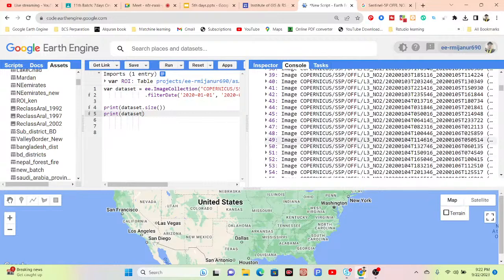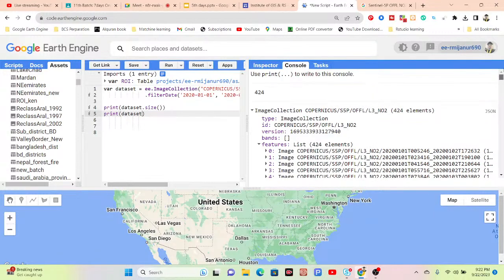Now, all of those data, I just make an average result. Suppose I want to calculate the average from the total 424 images. So I take a variable. Suppose I put the variable name average, suppose NO2.